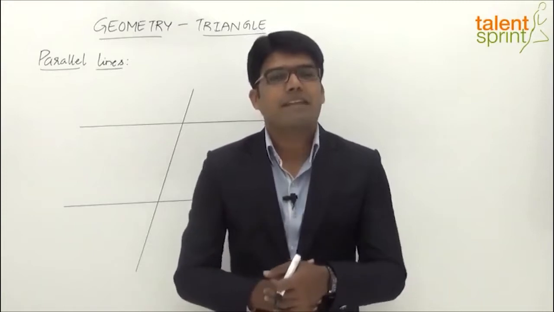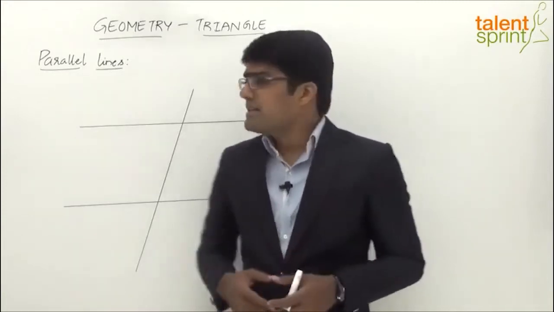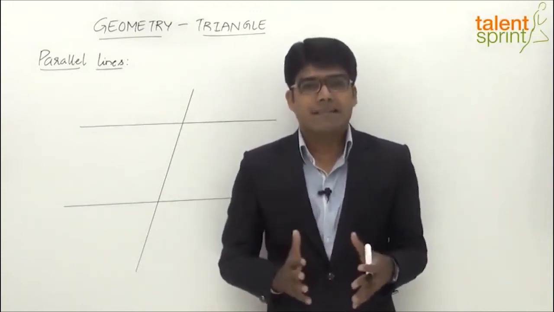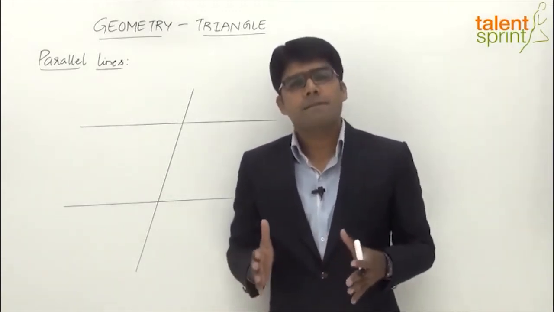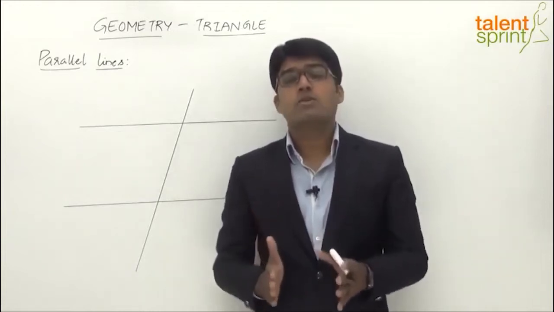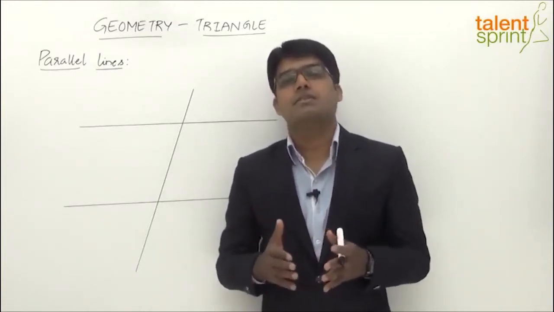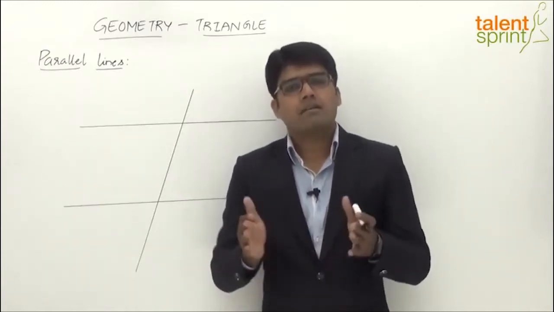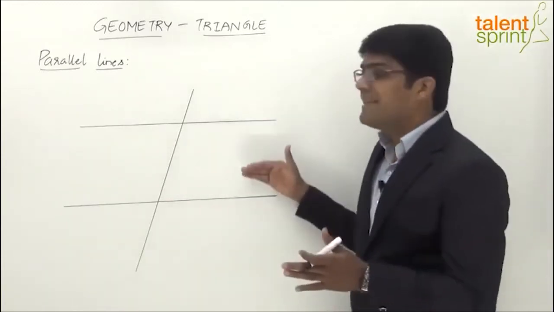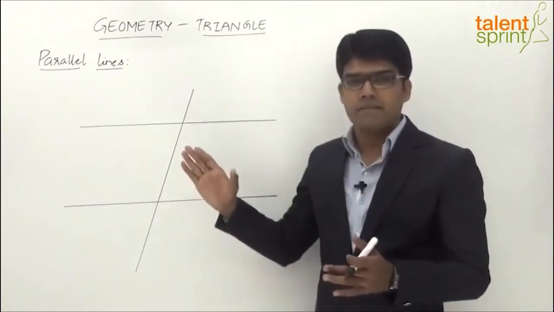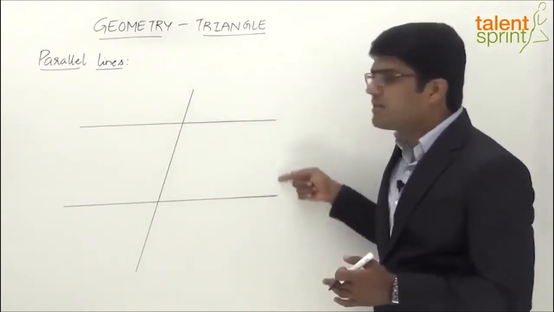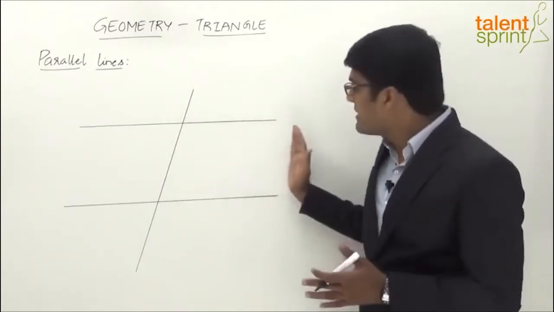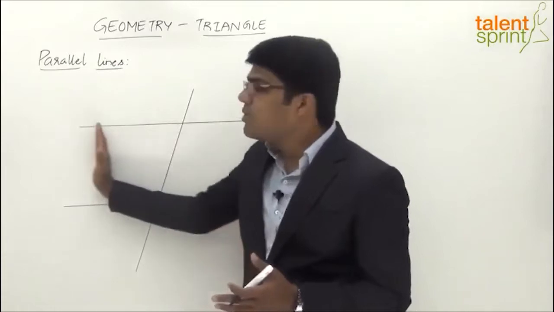Now let us move on to the next part of the discussion, that is parallel lines, right? What are parallel lines? Well, parallel lines are two lines which would never meet each other even if they are extended infinitely, right? Basically the distance between two parallel lines is constant throughout their length. So here, as you see, these two horizontal lines can be called parallel lines, right? These two lines would never meet each other since the distance between them is constant throughout their length.